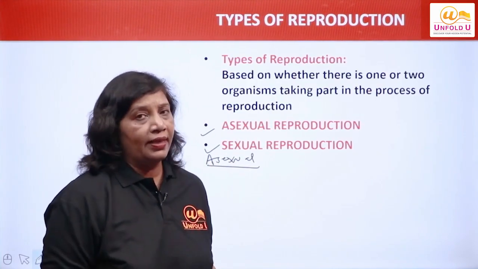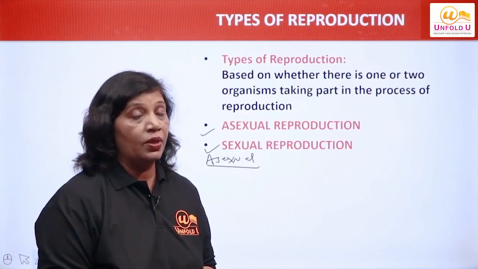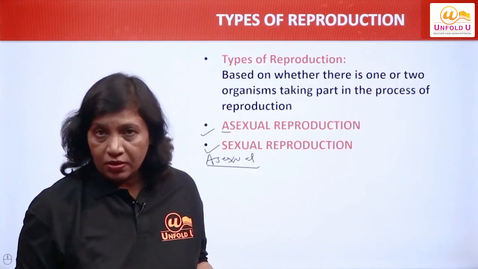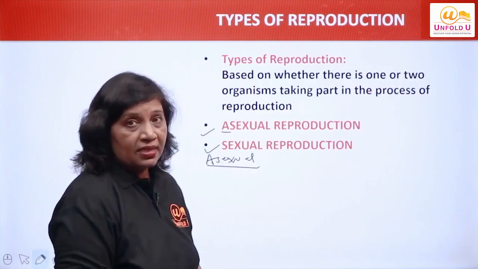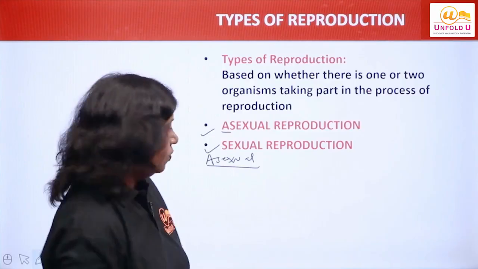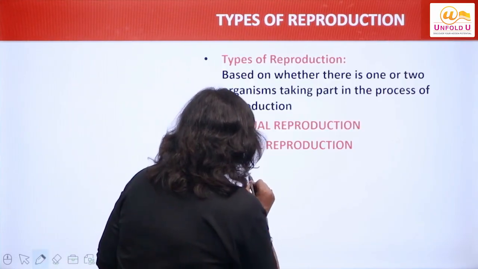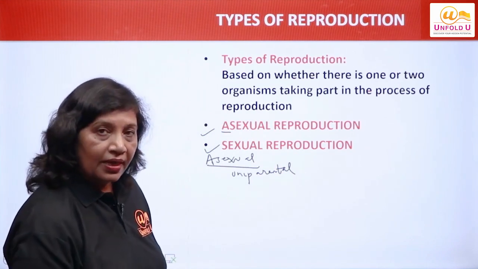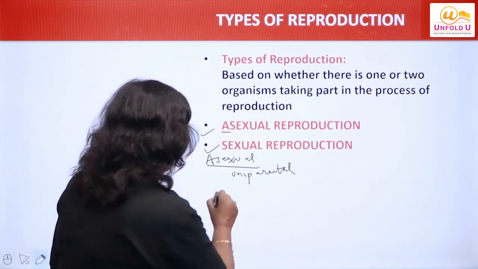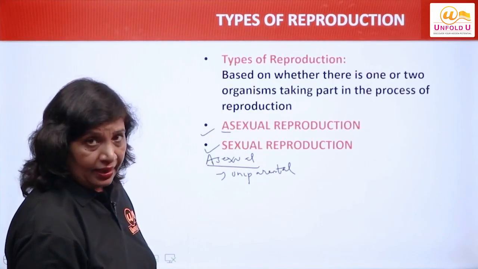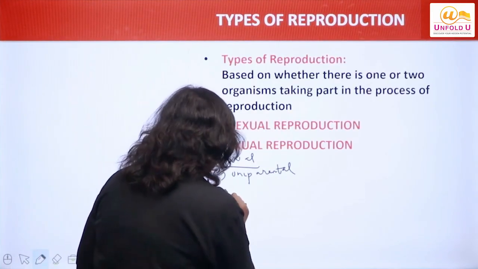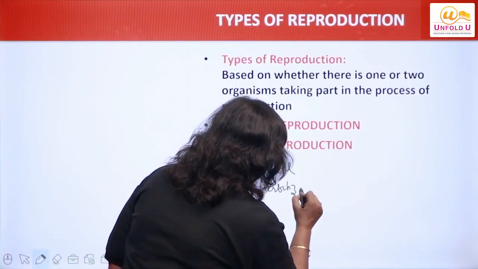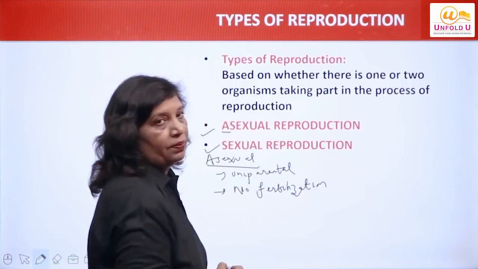Let me clear in a few lines the difference between asexual and sexual. A means without sexes, means both the sexes are not involved. So only one sex is involved, only a single parent is involved. So we say asexual is uniparental. एक ही parent involved है तो इसको हम क्या कहेंगे? Uniparental. Sexes involved नहीं है तो fertilization does not take place. So I can say no fertilization occurs during asexual reproduction.